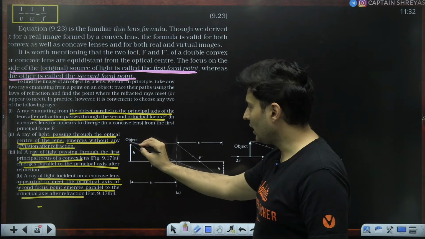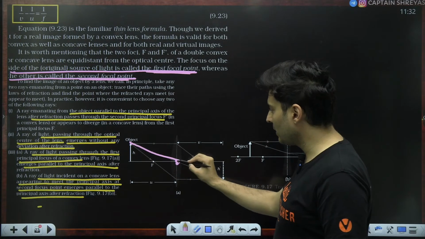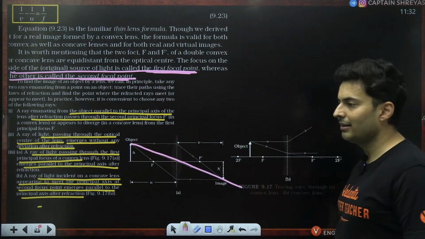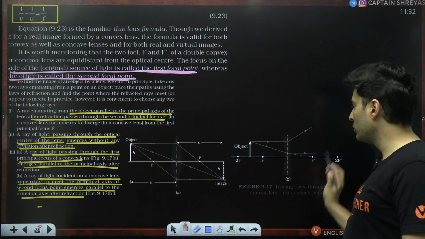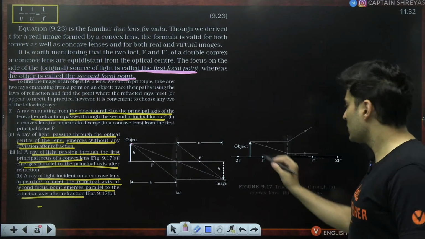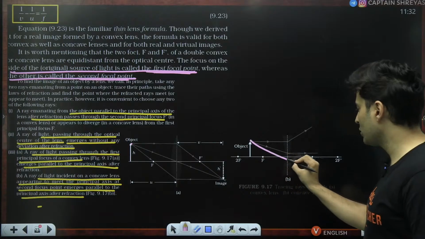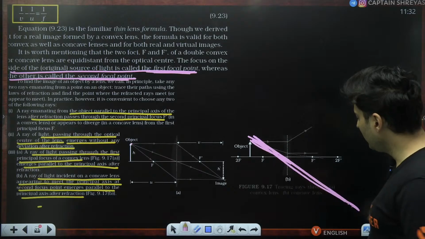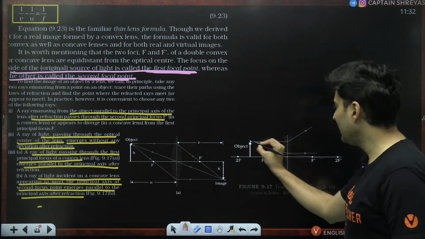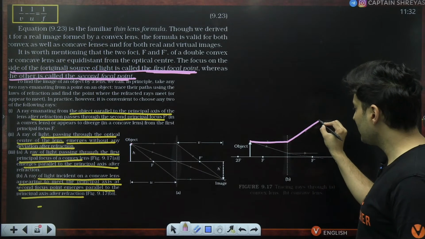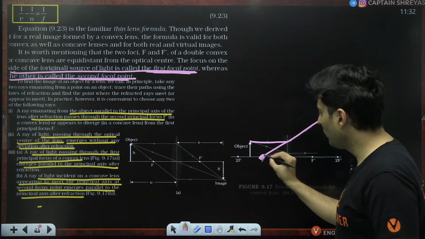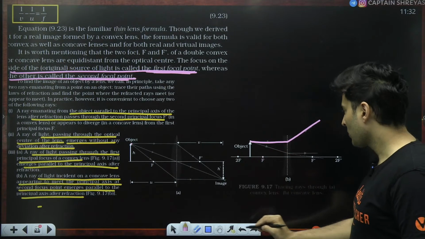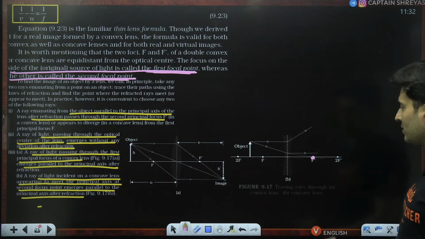Last thing is, if the light passes through the center of this particular lens, then it will pass as it is without getting deviated. The same things are also true for a concave lens. So if a light passes through the center, it will definitely pass undeviated. It will not deviate at all. If a light is parallel, it will deviate in such a way that when you extend it, it will appear to diverge from the original focus, and the secondary focus is this point over here.